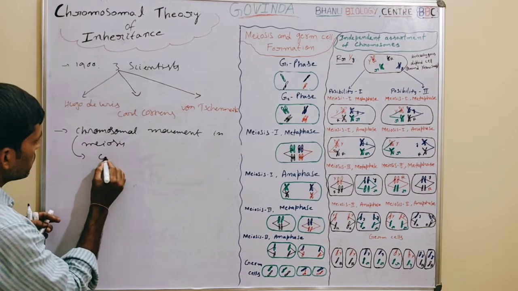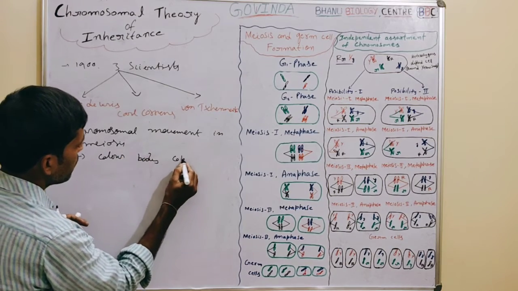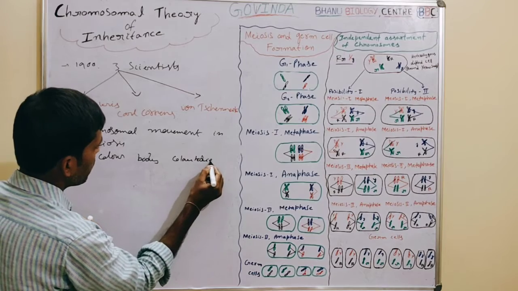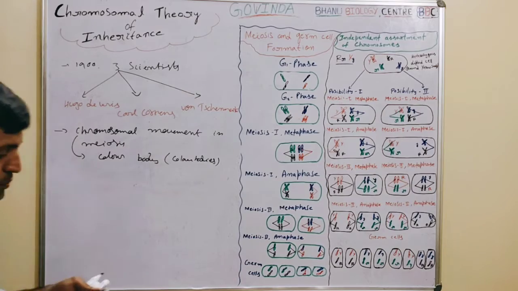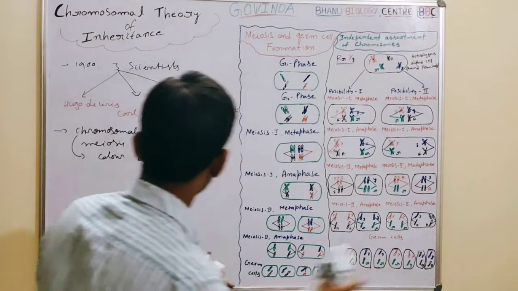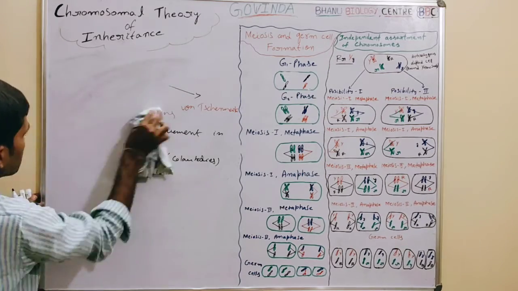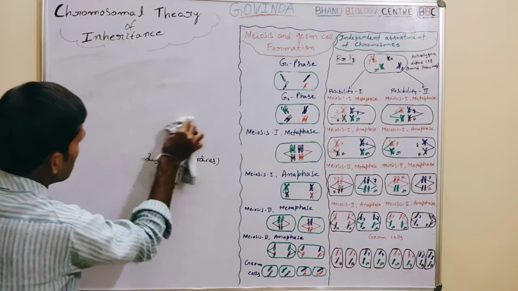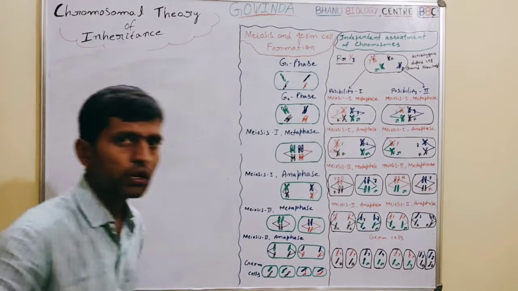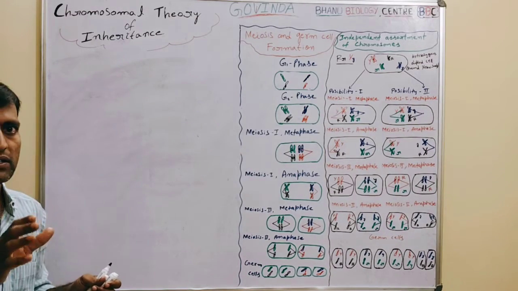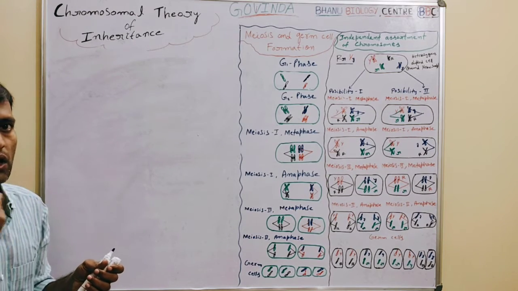Chroma means color, soma means body. So these color bodies are named chromosomes. Next, after the discovery of the structures which appear to be double and separate just before cell division, these double structures are called chromosomes.